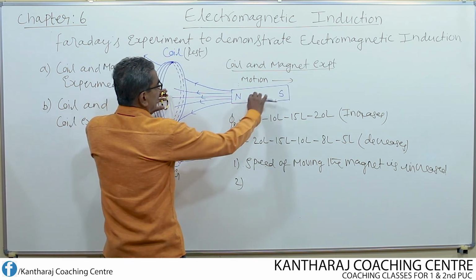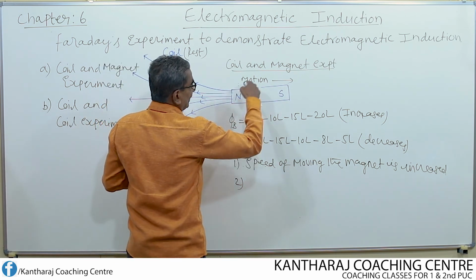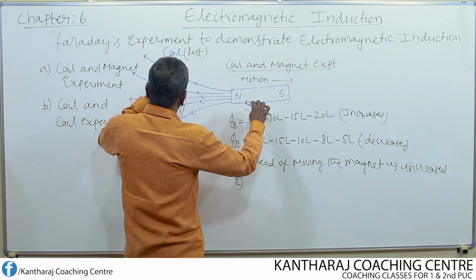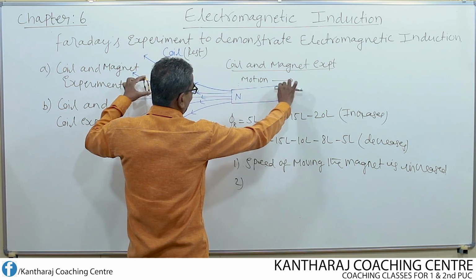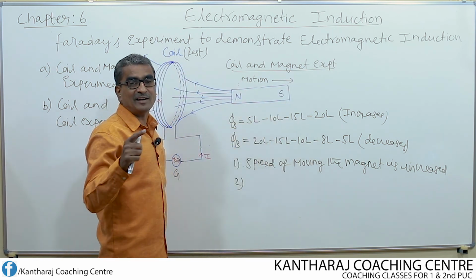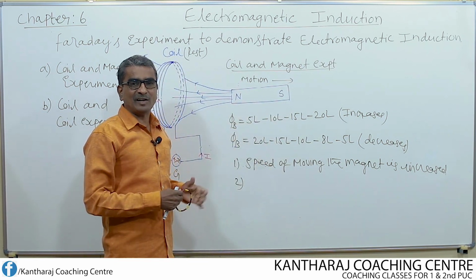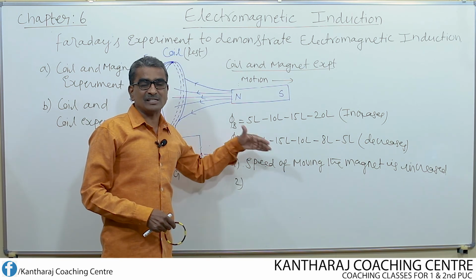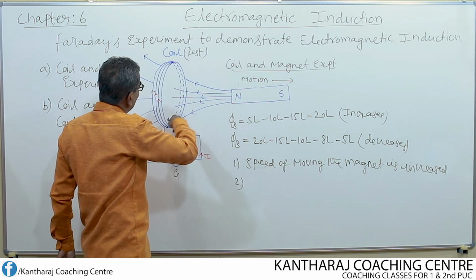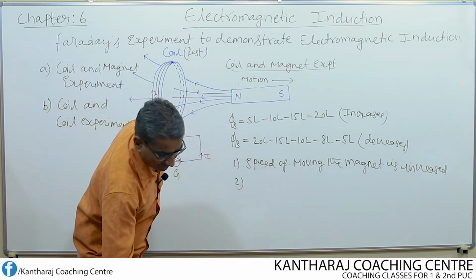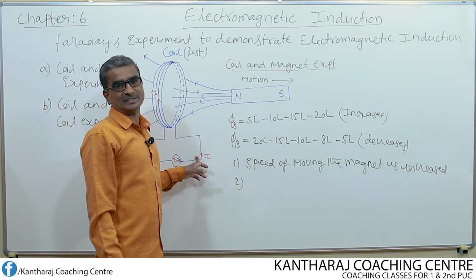Initially when only the magnet is moved, we consider the velocity of the magnet itself. When both the coil and the magnet are moved either towards each other or away from each other, the relative velocity increases. When relative velocity increases, flux change also takes place in large amount. When flux change with the coil takes place in large amount, then induced EMF also increases.